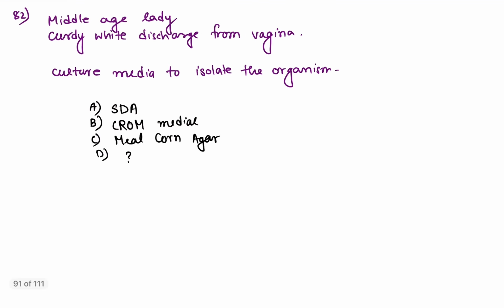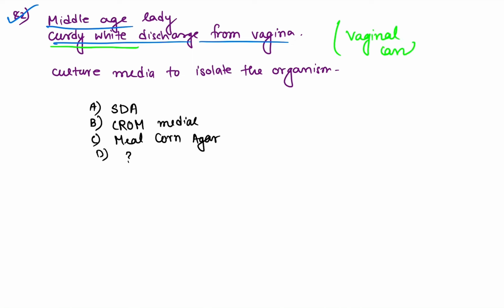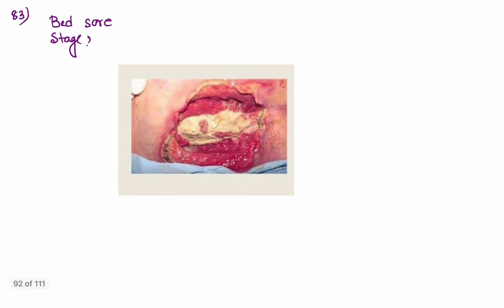Next, coming to question number 82. Question number 82 was about a middle-aged lady with curdy-white discharge from the vagina. So what is the diagnosis in this case? Curdy-white discharge is seen in vaginal candidiasis. So this is a typical case of vaginal candidiasis. And what is the culture media to isolate the organism? That was asked. The organism is obviously fungal, so for fungal the culture media will be SDA, Sabouraud dextrose agar. So Sabouraud dextrose agar is the answer for question number 82, a lady with curdy-white discharge from the vagina, suggestive of vaginal candidiasis.